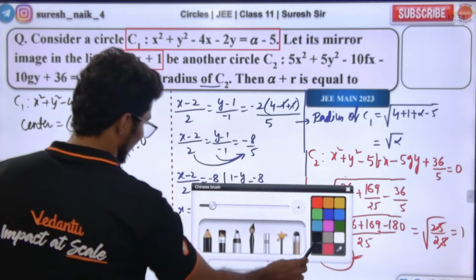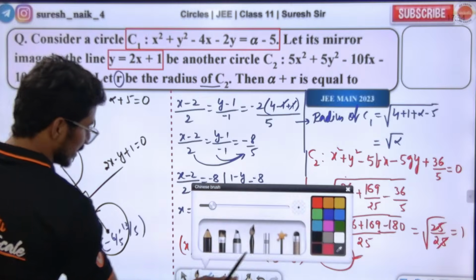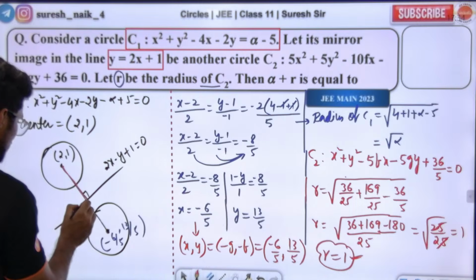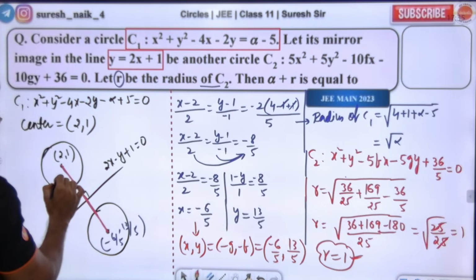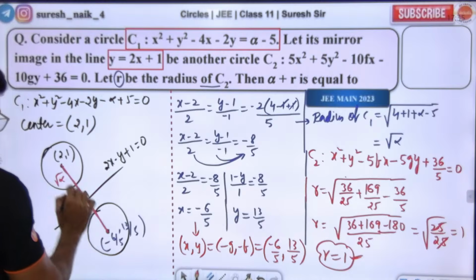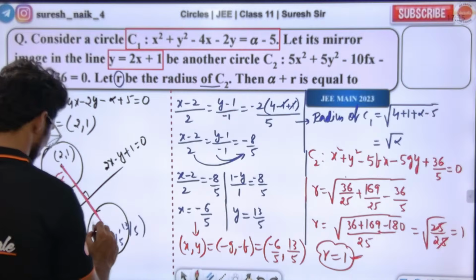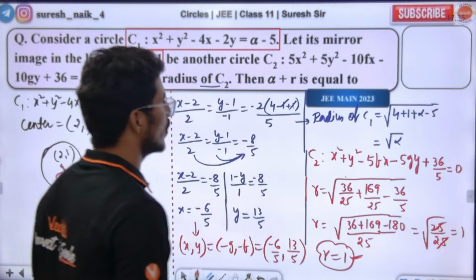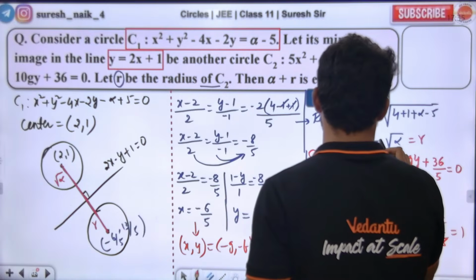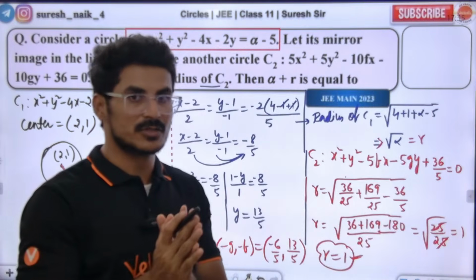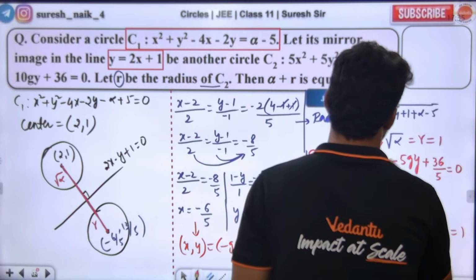Look at the board, everyone. This distance will be equal to this distance. Both the distances will be equal because this is a mirror image. Now this circle's radius is root alpha, and this one's radius is 1, which is r basically. Root alpha and r both will be equal because of the mirror image, so both will be equal to 1.